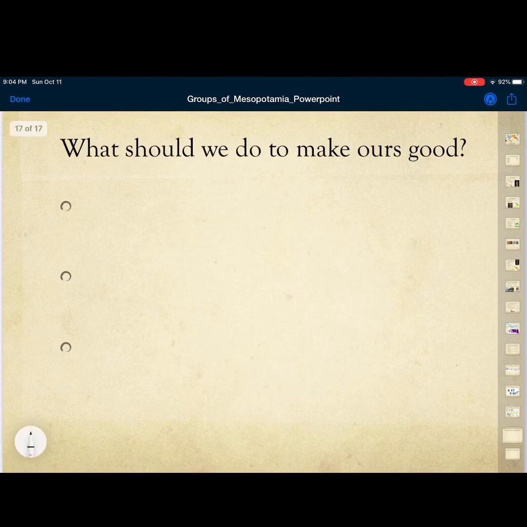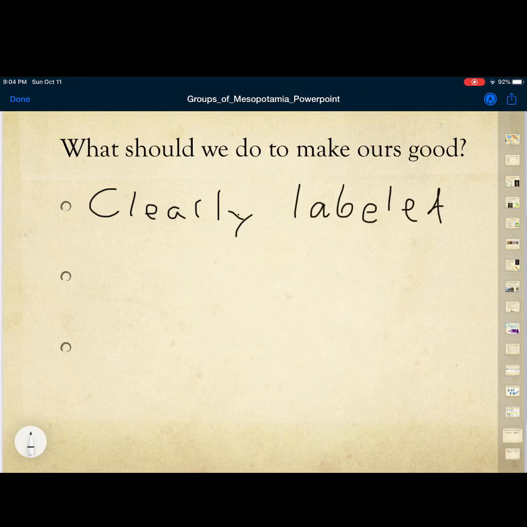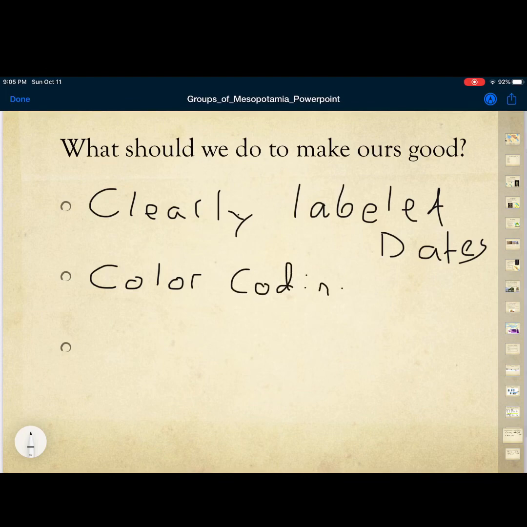So a couple of things that I think we mentioned, or I mentioned at least, and I hope you guys were thinking the same way from those other ones, is I think that things like clearly labeled dates, sorry for my messy finger writing here on the screen, not quite handwriting. I think having clearly labeled dates is something that can make it good. I hope you guys would agree with me that on that first one, the color coding was good stuff. And I think that is worth bringing into creating our own timelines.